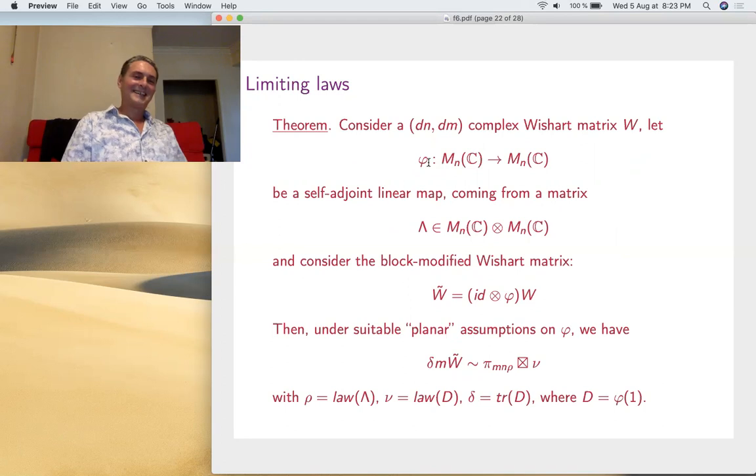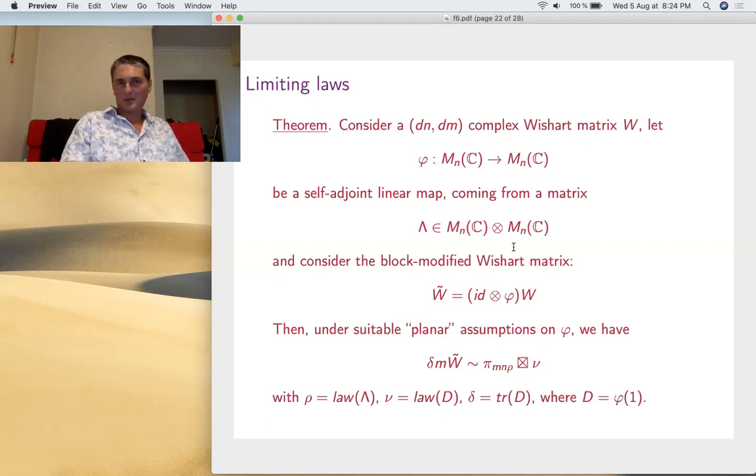Phi itself is a linear map from Mn to Mn. It's not that a familiar object. It's better to say that phi comes from a matrix. Ultimately it's a matrix, since it's a map between finite-dimensional vector spaces. Let's call lambda this matrix.